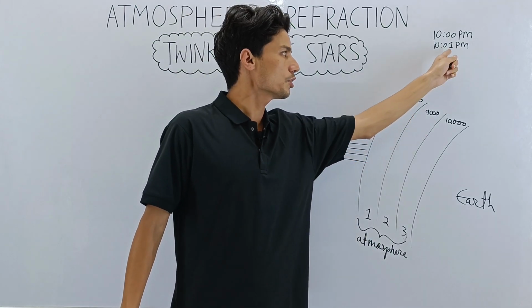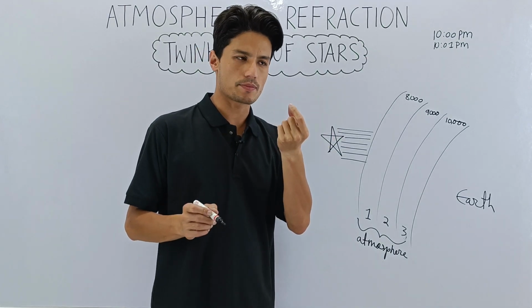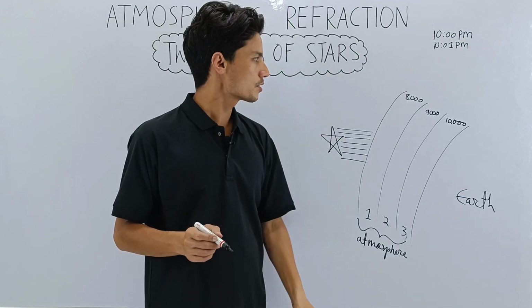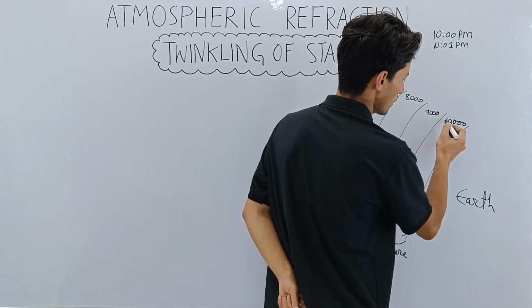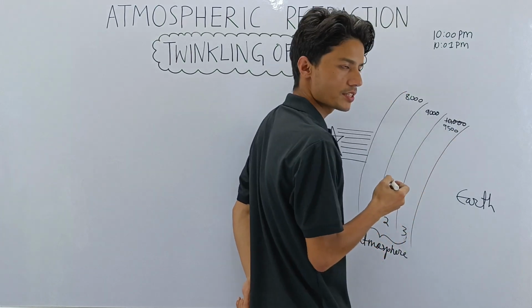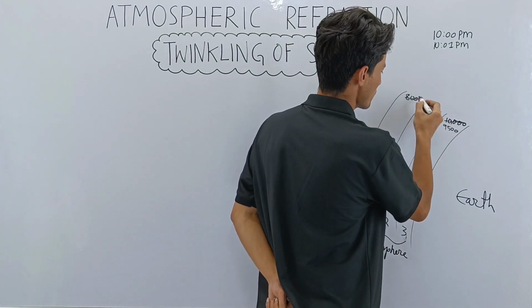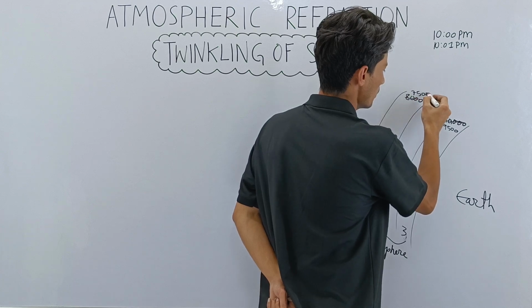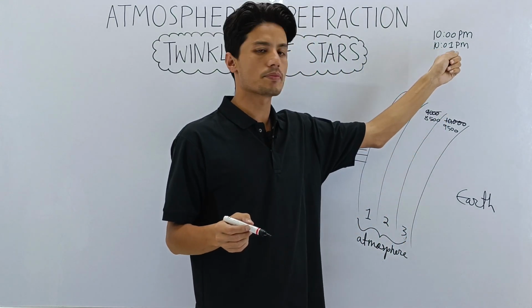Now at 10:01, 1 second has passed, just 1 second, and 1 second is not much time, isn't it? So in the next second these conditions will have changed. It can now be, say, 9,500, changing, isn't it? Now this will have changed to 8,500, this will have changed to 7,500. So this is the condition of the atmosphere at 10:01 p.m.